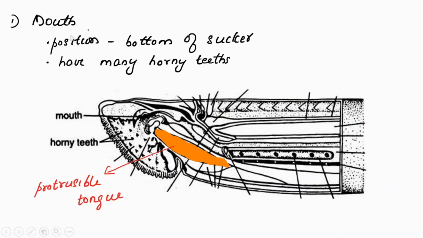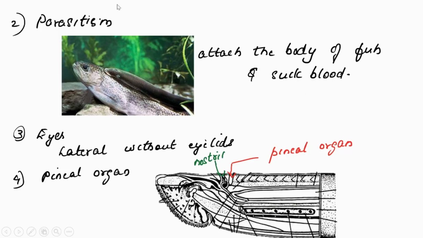Then regarding the position of the mouth, this is the mouth. It is located at the bottom of the sucker. This is the sucker, and towards the bottom of the sucker is the location of the mouth. And the mouth possesses so many horny teeth, a protrusible tongue is also present, and it exhibits a parasitism type relationship.